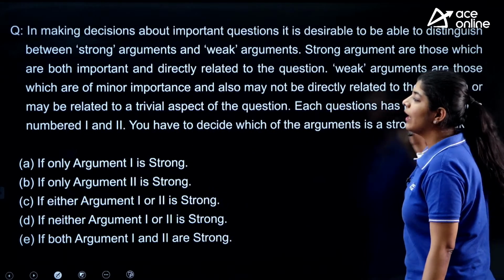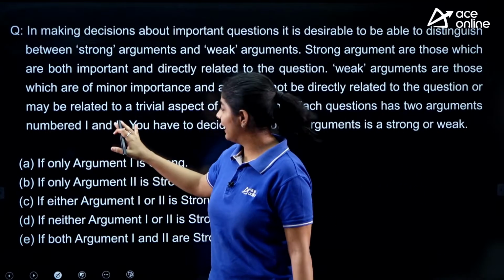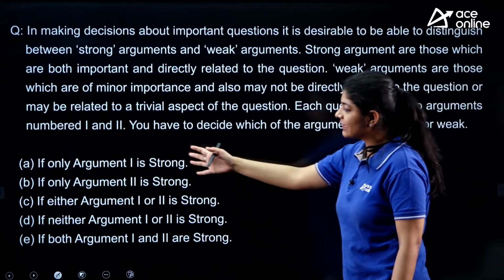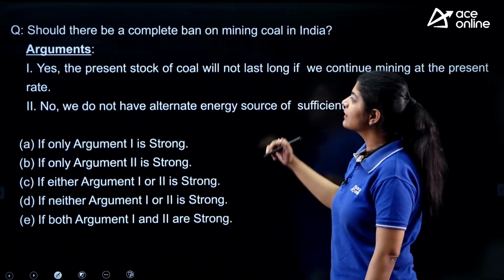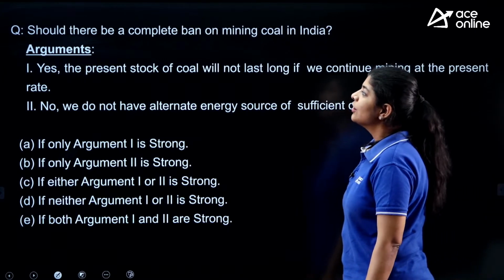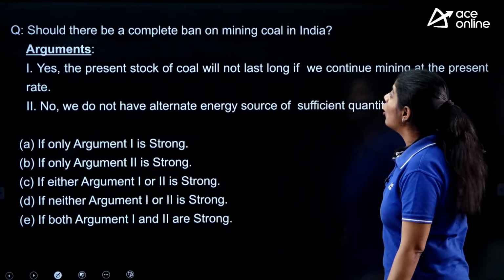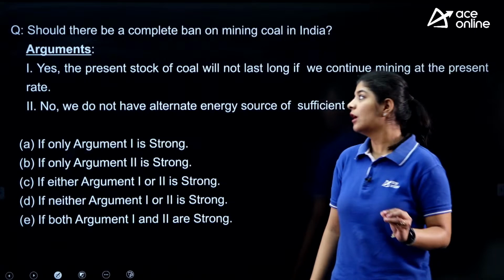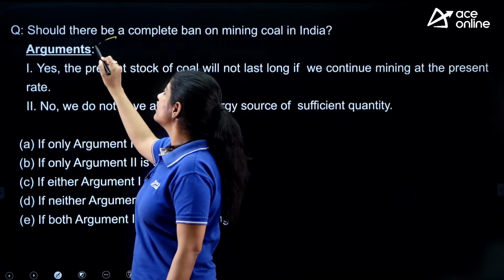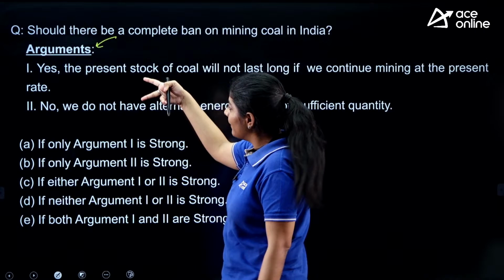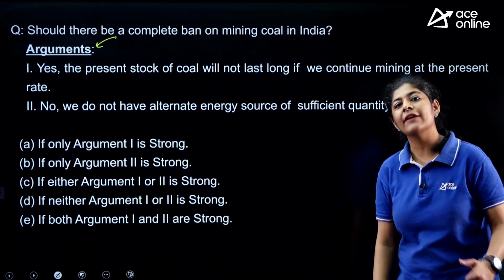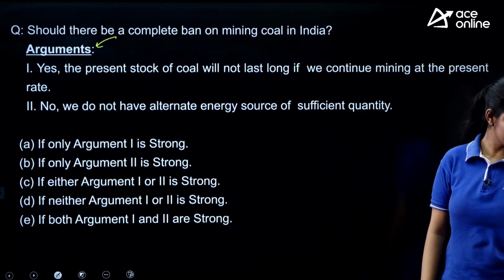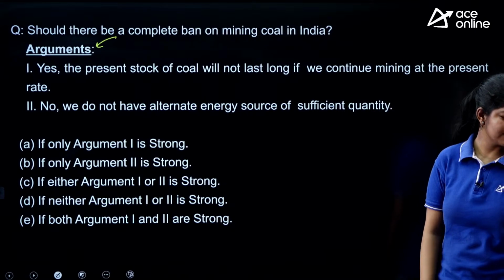Each question has two arguments, numbered 1 and 2. You have to decide which of the arguments is strong or weak, and these are the options we are having. Now, this is the question: should there be a complete ban on mining coal in India? So this is our question. Now, on the basis of that, we are having two arguments, and with the help of these arguments, I have to decide which one is strong and which one is weak. So read the question carefully and let me know what answer you people are getting.